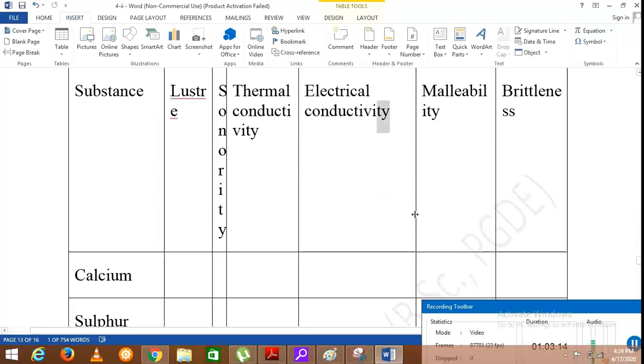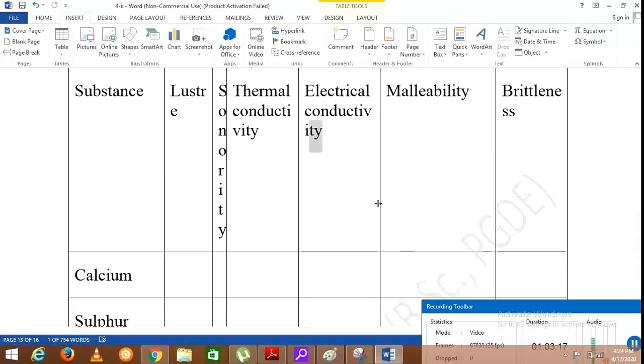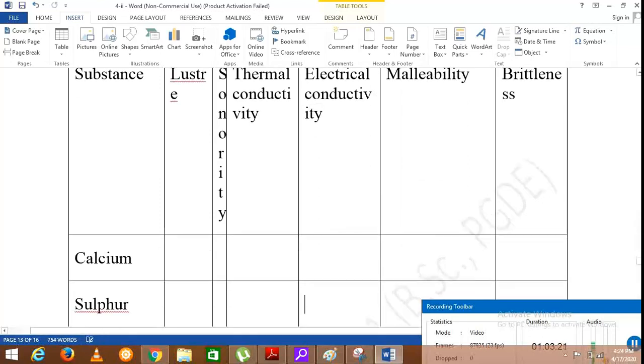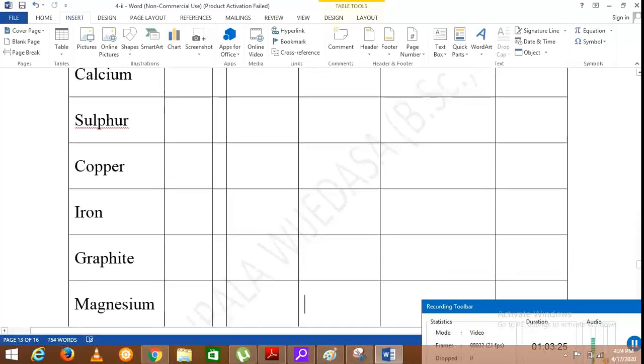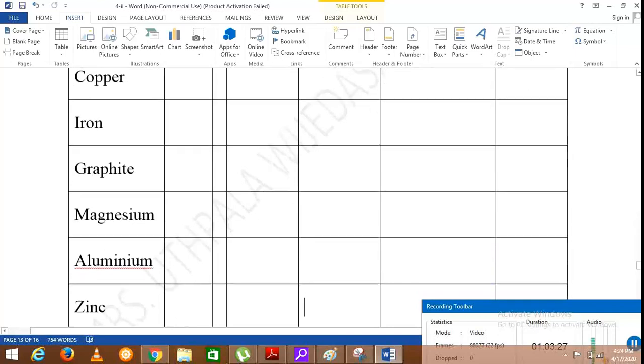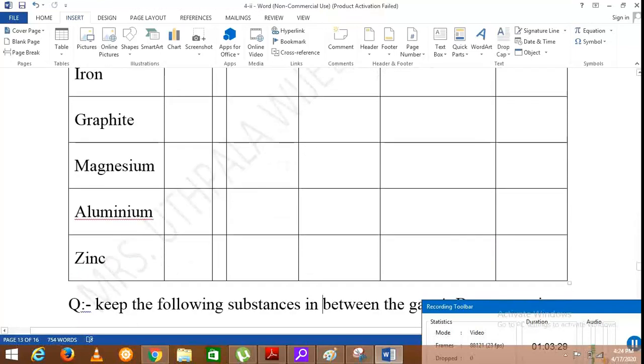Then malleability, whether they can be hammered into sheets. Calcium, tick, sulfur, cross, copper, tick, iron, tick, graphite, cross, magnesium, aluminium, zinc, ticks.